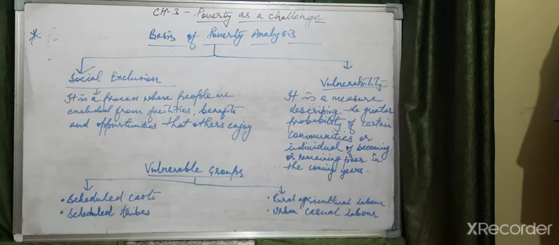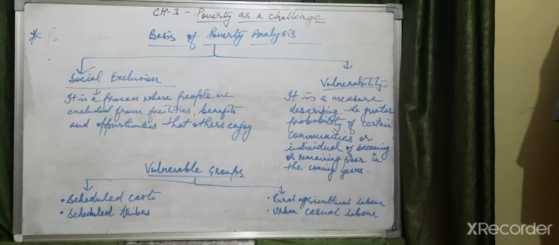In social exclusion, the facilities, benefits, and opportunities that others enjoy are not provided to them. It is a process where people are excluded from those facilities, and that will be the cause. A typical example is the working of the caste system in India, in which people belonging to certain castes are excluded from equal opportunities. Social exclusion can cause more damage than having a very low income.